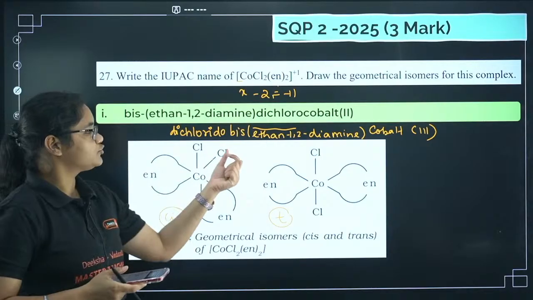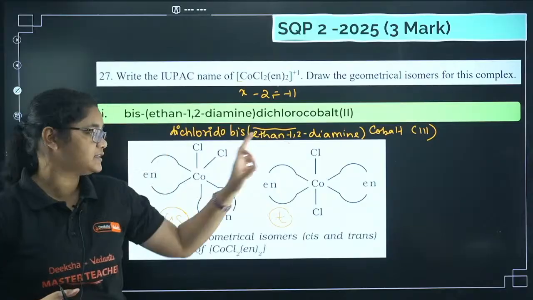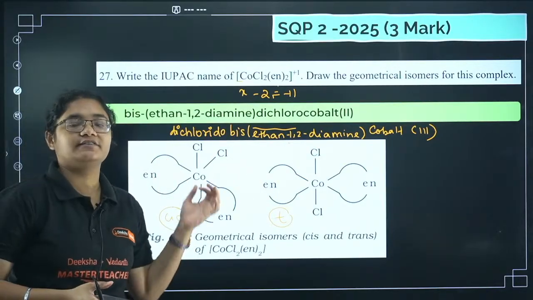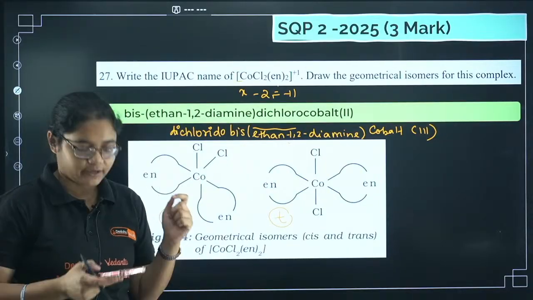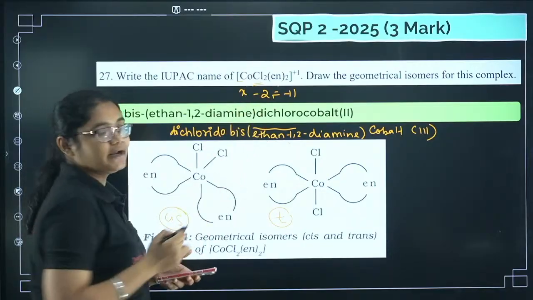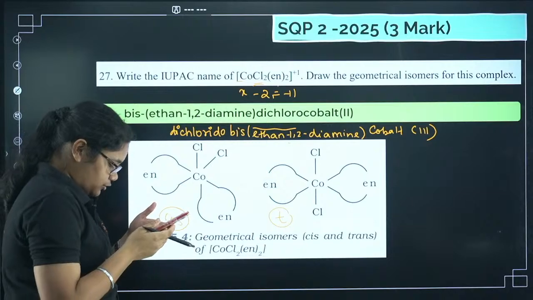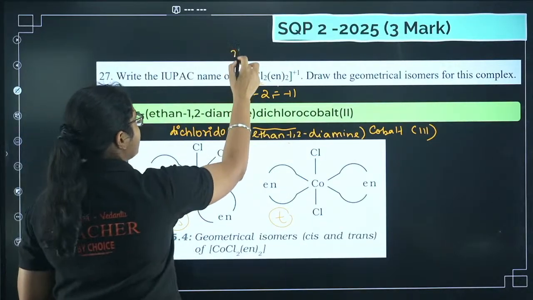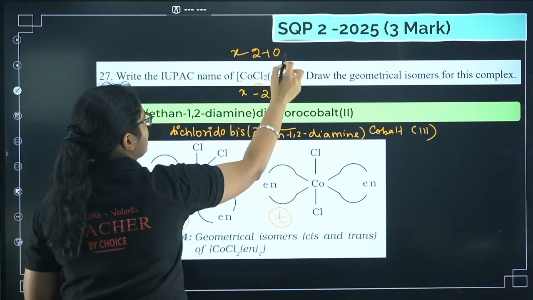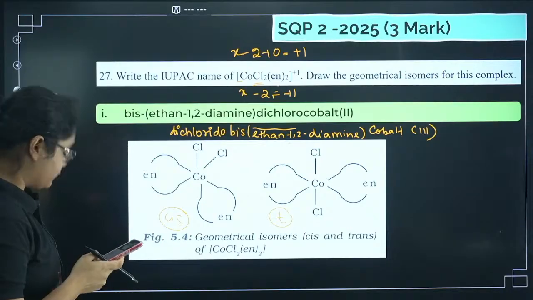How bis? Yes. So students, when there is any number in the name itself, like 1,2-diamine, then instead of di we should use bis. Similarly, instead of tri we have to use tris. How is chlorine -2? Because there are 2 chlorines, right? Each chlorine is -1, 2 chlorines means -2. Chatur, are you getting this one? You have cobalt as X, 1 chlorine -1, 2 chlorines -2. Then en is neutral, and the outside ligand charge is +1. So I will get +3 here. Okay, I hope you have got it.